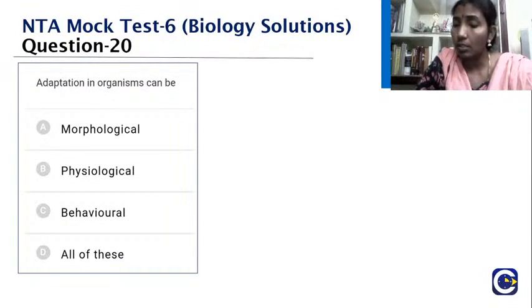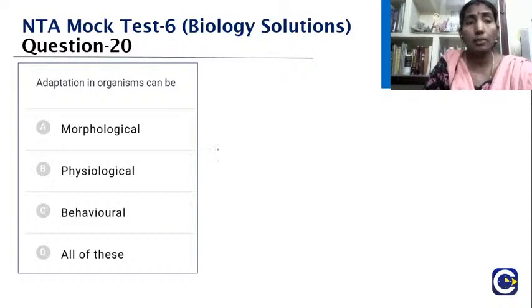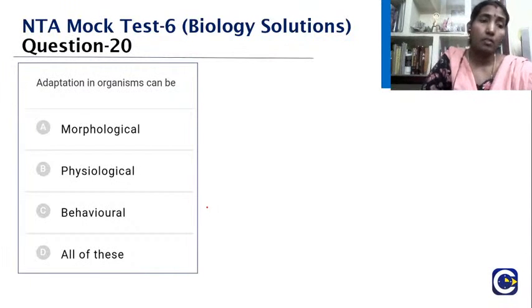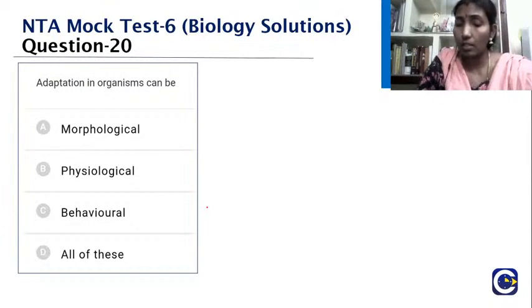Adaptation in an organism can be morphological, physiological, behavioral, all of these. So what could be your answer? It is all, right? Yes, you're all right.